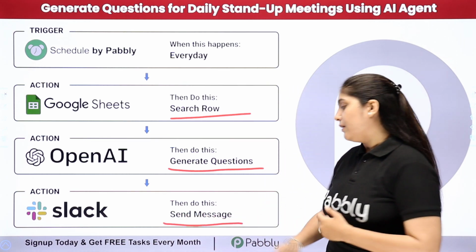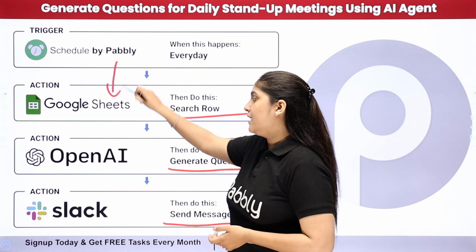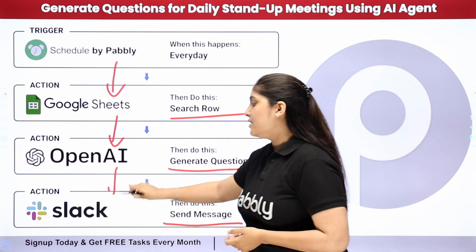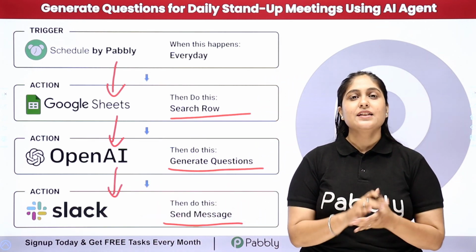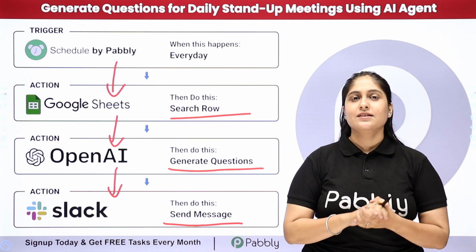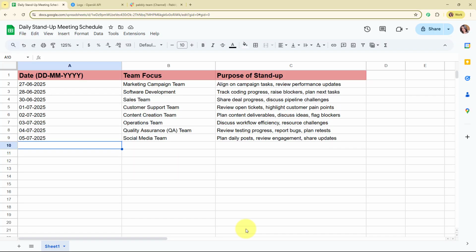So now here to automate the entire process, I need to connect my Schedule by Pabbly with Google Sheets, OpenAI and Slack using an automation software named Pabbly Connect. So now here to see the working of this automation and to learn this process step by step, let me take you to my screen. Welcome to my screen. In this video, I'll show you how to automatically generate the daily stand-up meeting questions using an AI agent. This will help you save time and keep your team discussion fresh, focused and engaging.